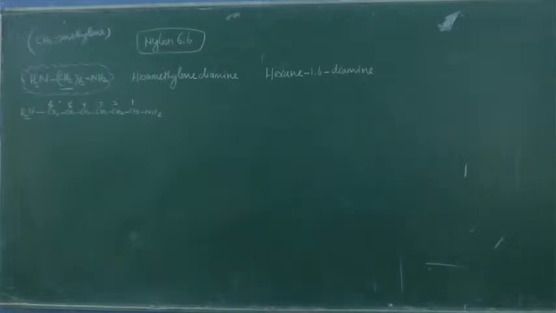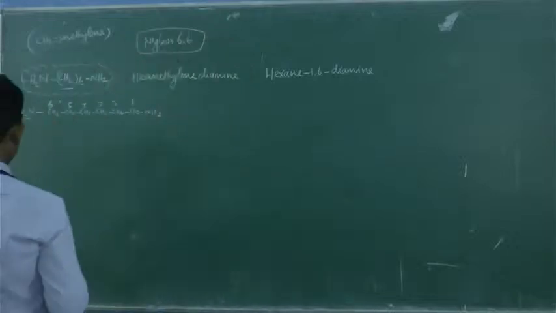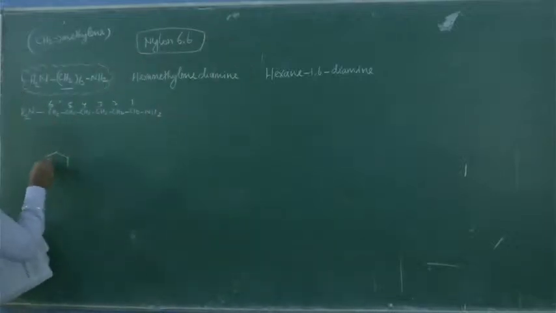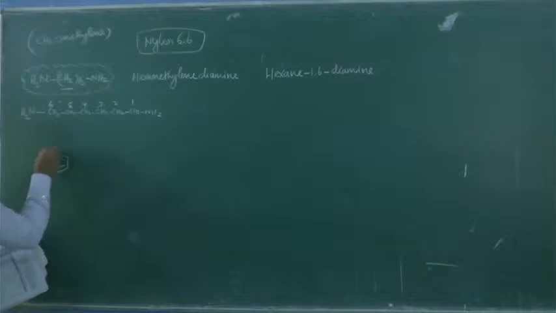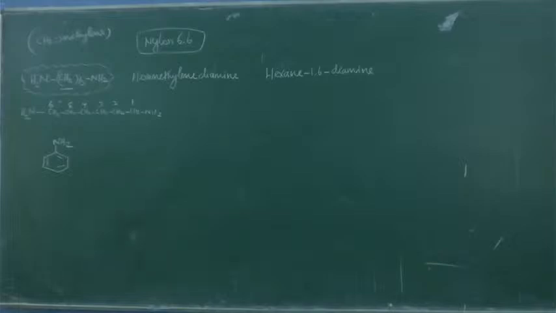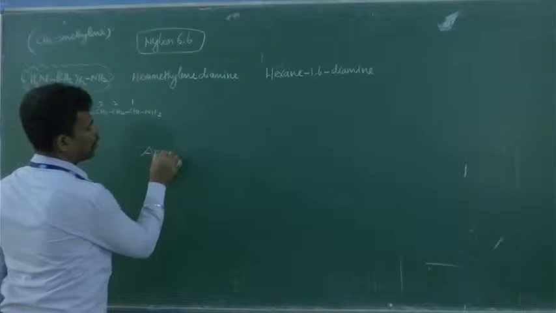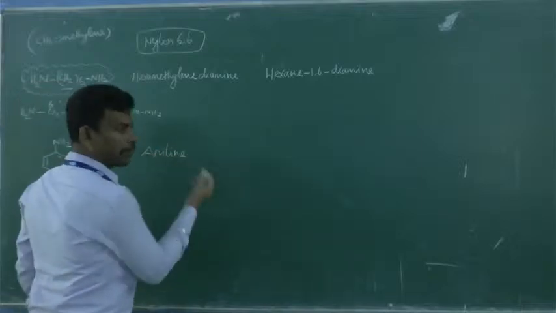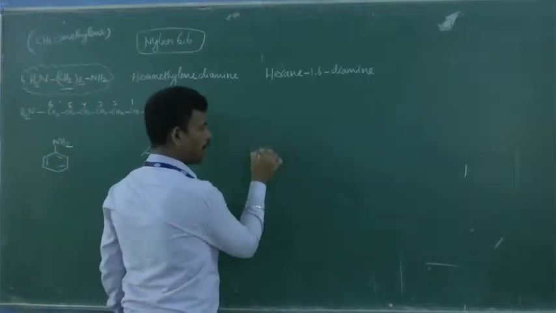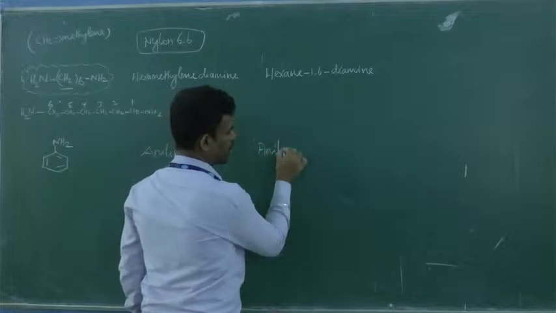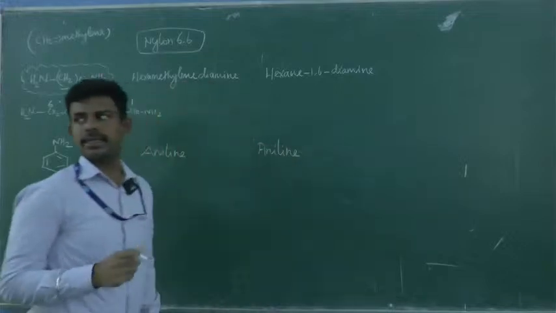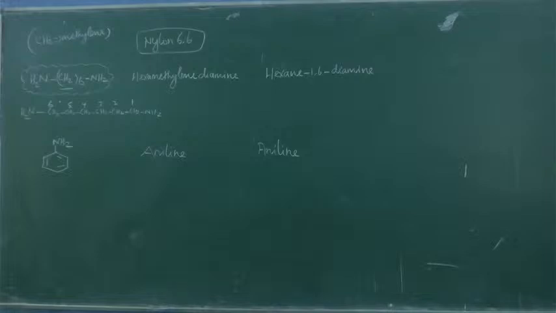Okay. Next we have the most important, aromatic or aryl amines. This is an aryl amine example because there is a benzene ring. So the common name is aniline. Listen carefully: IUPAC has accepted aniline. The common name is accepted as IUPAC.